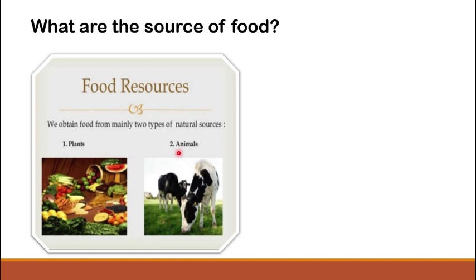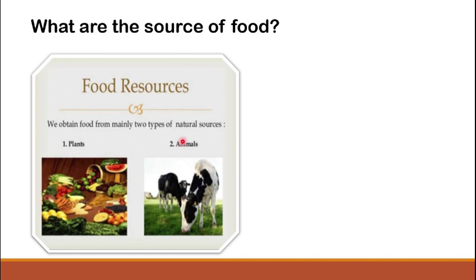The bread is made up of wheat, and what is the source of wheat? Of course, plant. Then cheese or butter is inside, that comes from animals. And vegetables, the source of that will be plants. So the main sources of our food are only two. These are plants and animals.